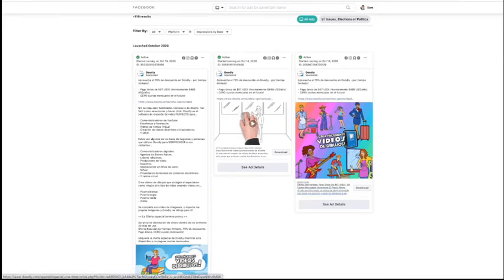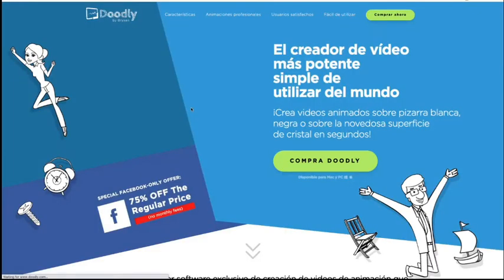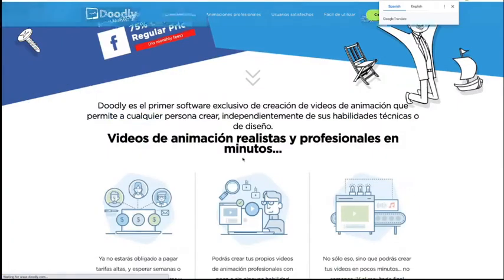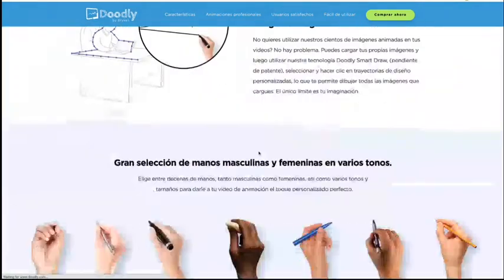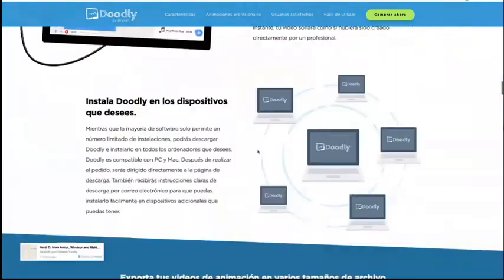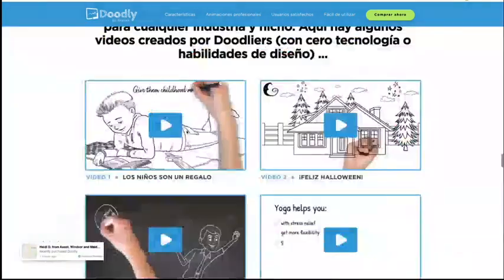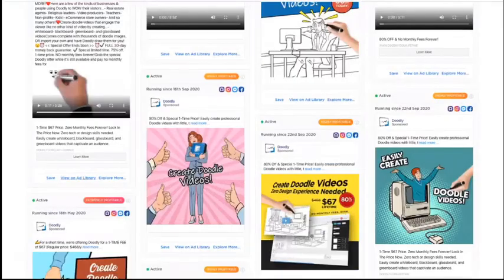So I could use this information to do my own research, and then create a similar offer to what Doodly has done here. I'm assuming as well that they have translated their website, and it actually looks different to their Spanish audience. So they must be doing quite well if they're able to adjust their campaign to that Spanish audience and make money doing that.